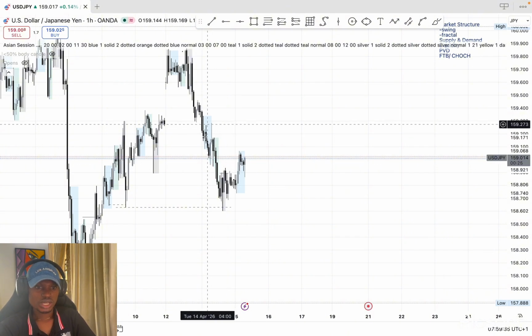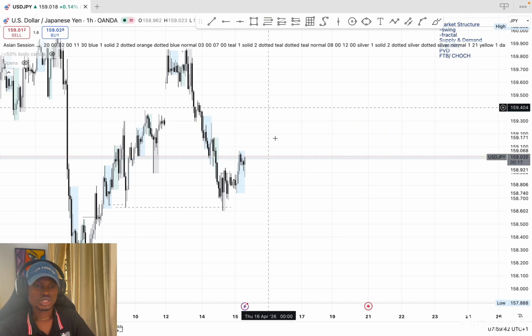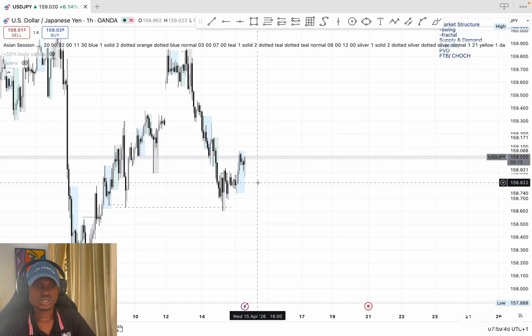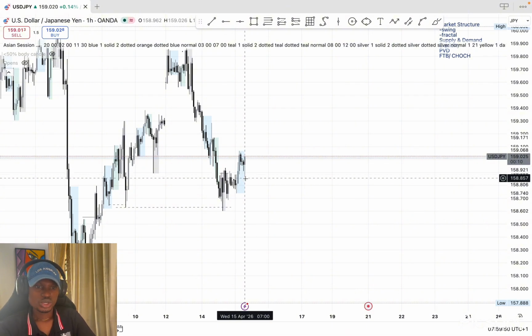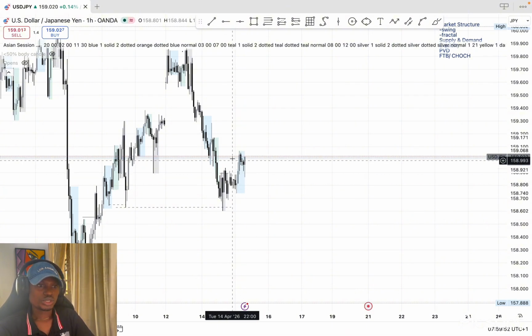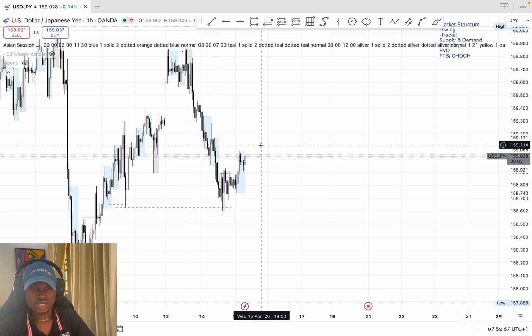Though this supply zone is still acting up here, I believe once this supply zone is broken, the main move into the upside will start to play out. But for now, let's just watch out and see what price will do. But price looks more bullish than bearish on US dollar JPY. So I'm still expecting longs on US dollar JPY.